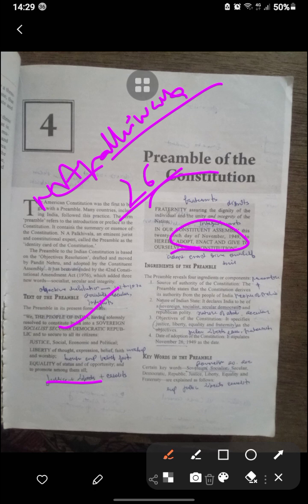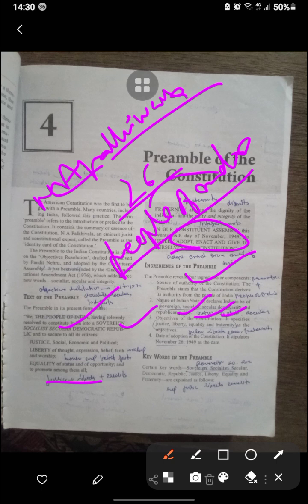The preamble reveals the ingredients or components: the source of authority of the Constitution. The preamble states that the Constitution derives its authority from the people of India. Nature of the Indian state: it declares India to be a sovereign, socialist, secular, democratic republic. Objectives of the Constitution are stated as justice, liberty, equality, and fraternity. The date of adoption of the Constitution was 26th November 1949.